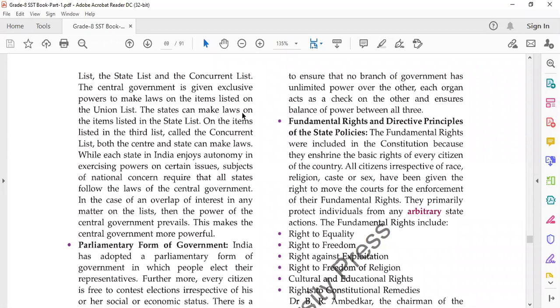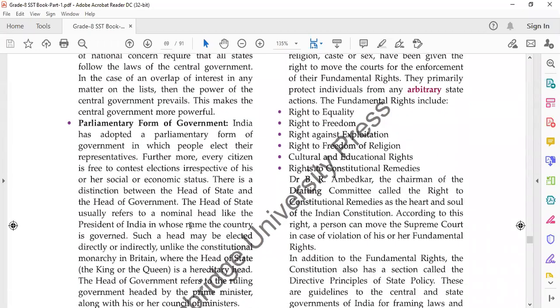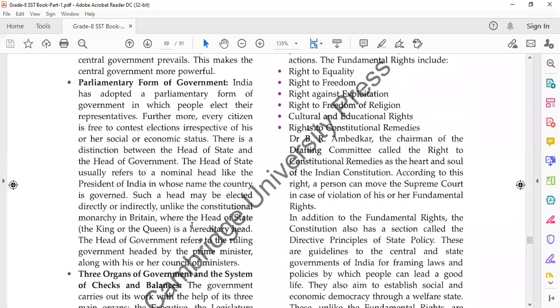Now, the second key feature of the Constitution is the parliamentary form of government. This is very simple: we have the parliament, where there are two houses, Rajya Sabha and Lok Sabha. Lok Sabha is the house which is elected by the people. So people elect members of the parliament, only Lok Sabha. For 5 years they are elected and the government is formed in Lok Sabha only. Okay.